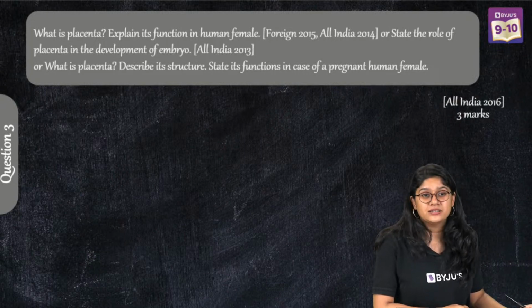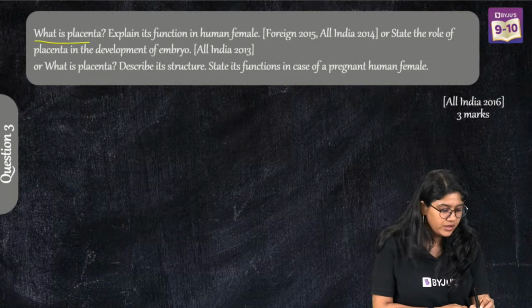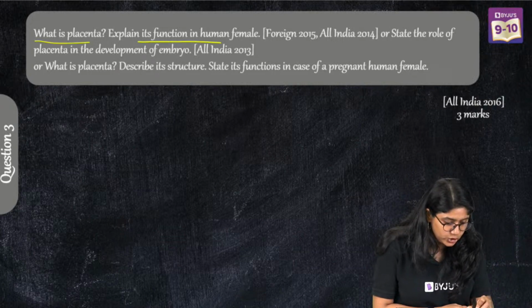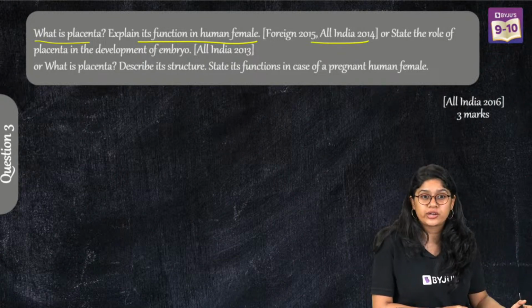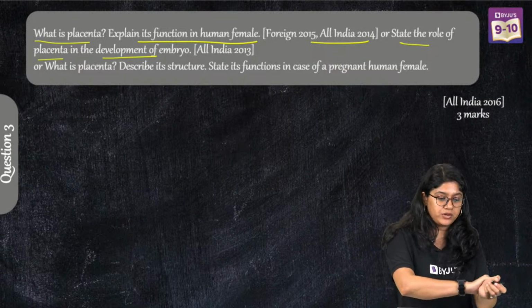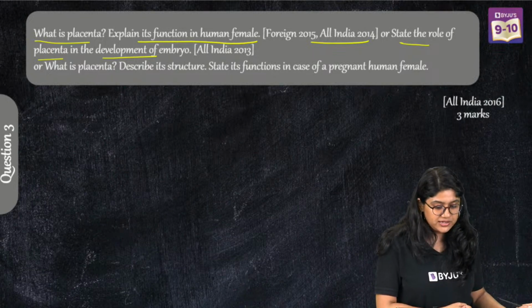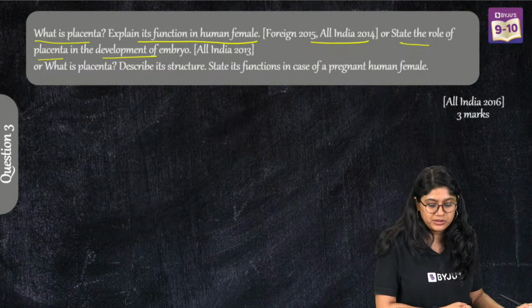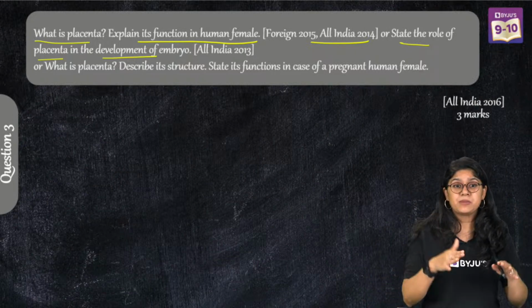Very good. 3 marks question, everyone. What is placenta? Real easy question. What is placenta? Explain its function in the human female. See, it came in various different years altogether. State the role of placenta in the development of the embryo, or what is placenta, describe its structure, and state its function in a pregnant human female. All the 3 questions are easy and very similar.